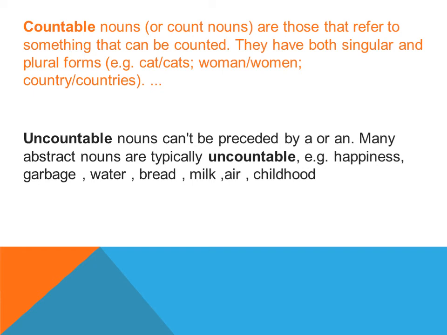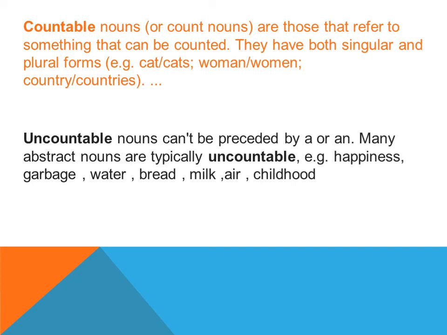So all the liquids are uncountable. Similarly, air you cannot count, garbage you cannot count, money you cannot count. All the things which we cannot count come under the category of uncountable nouns.